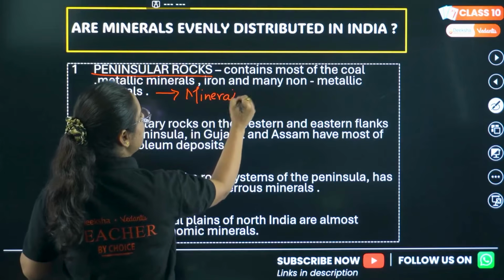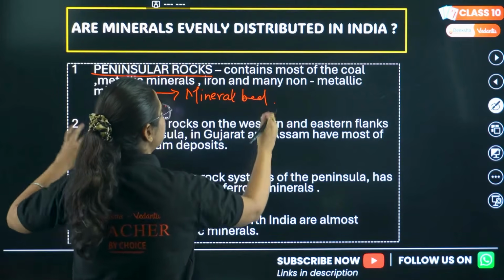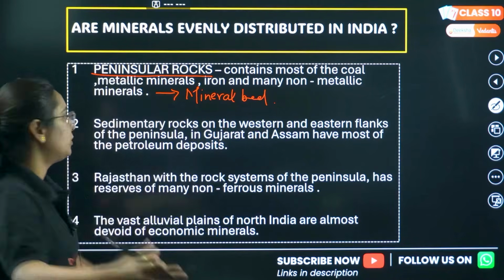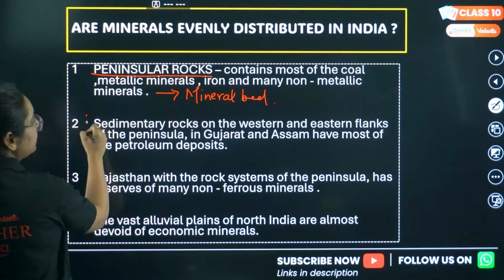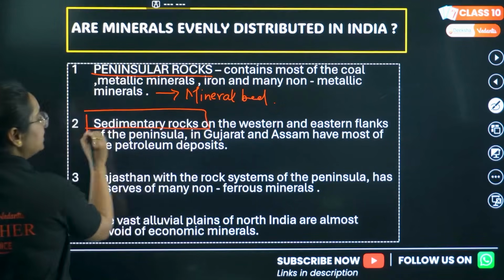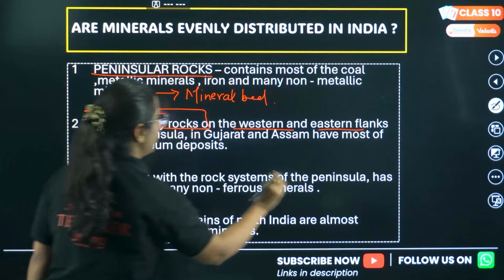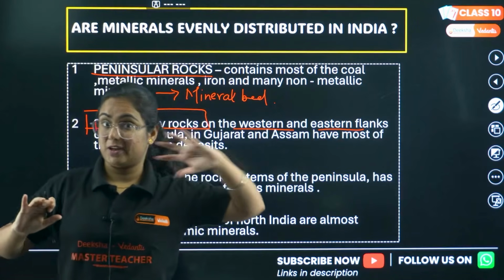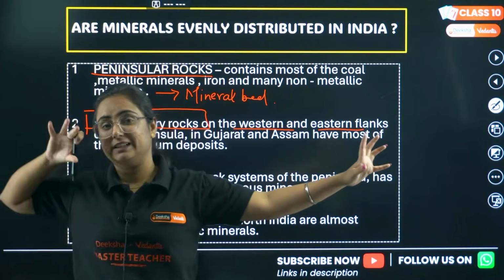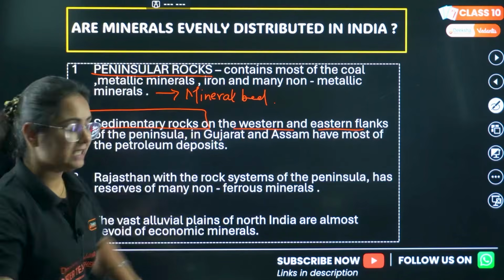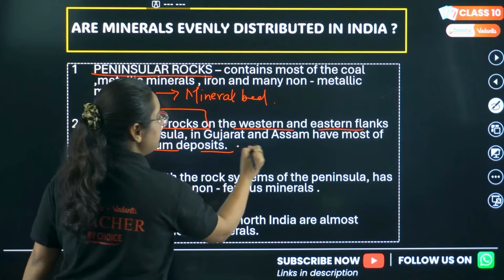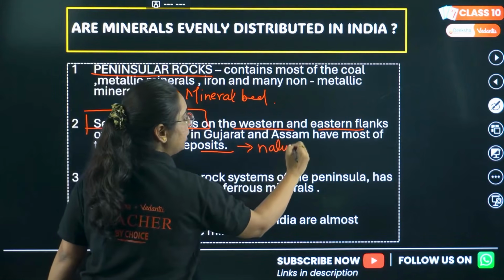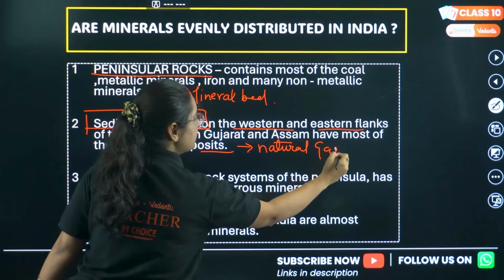What it is known as? Mineral bed of India, because it consists of many metallic, non-metallic minerals, even energy minerals also. Then the sedimentary rocks that are found in the western and eastern flanks of India. Now see, the western part of India, that is Gujarat. The eastern part of India, that is northeastern India. Here majorly petroleum deposits are found, natural gas deposits are found, etc.